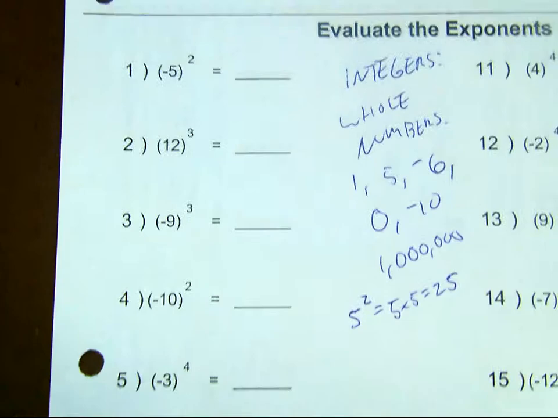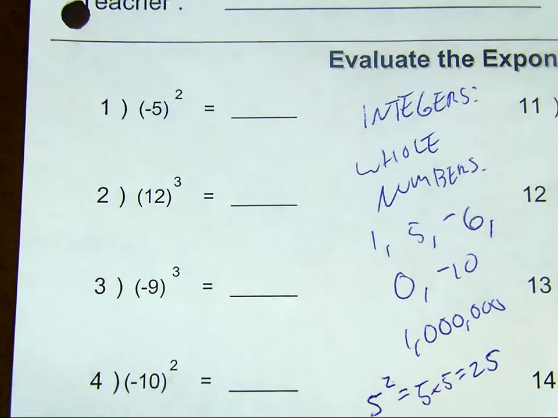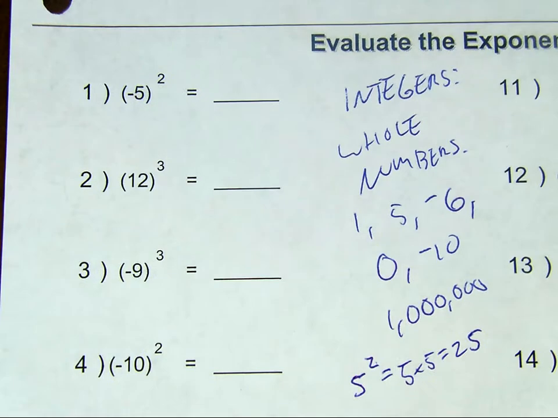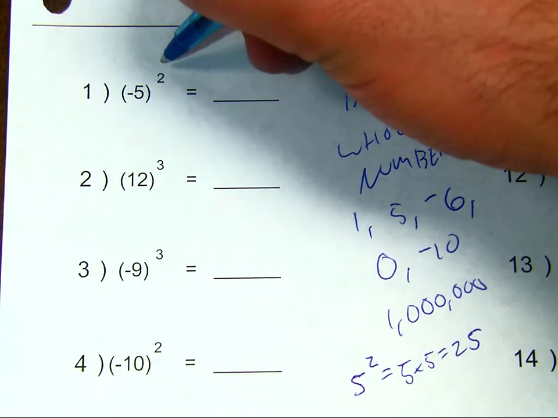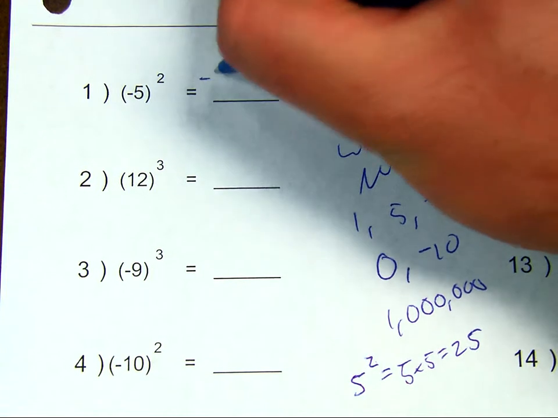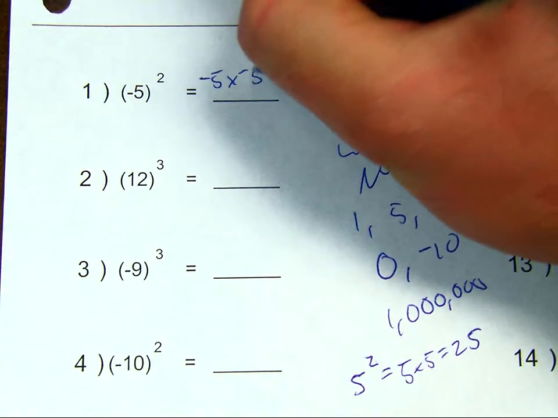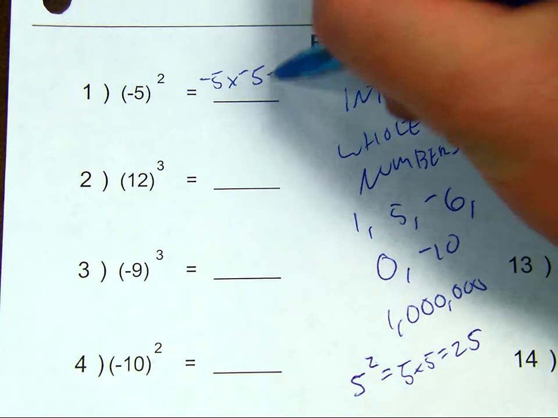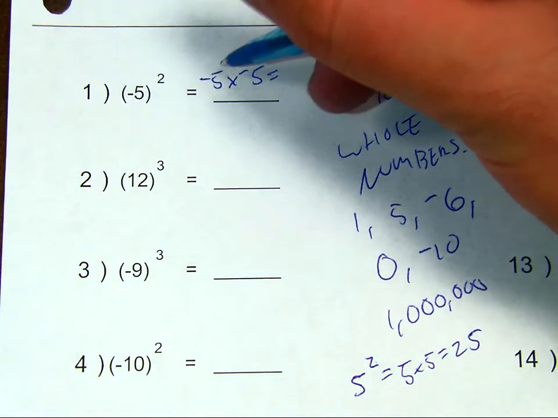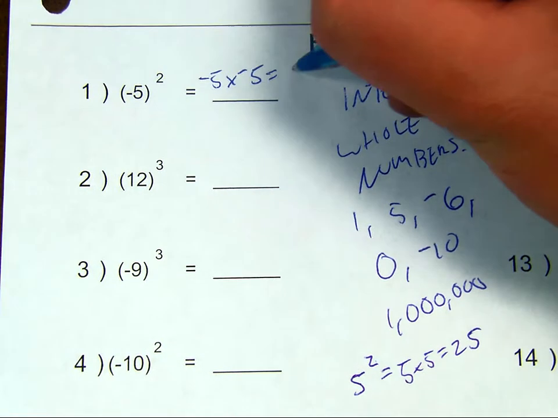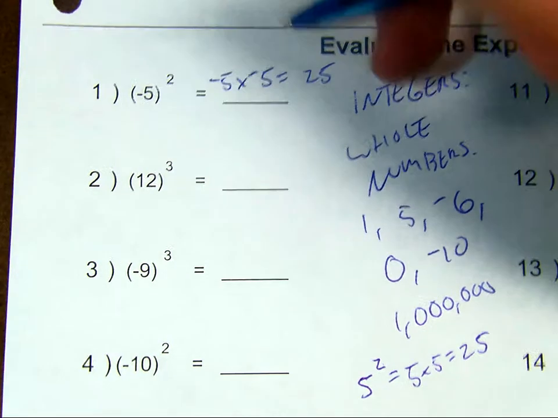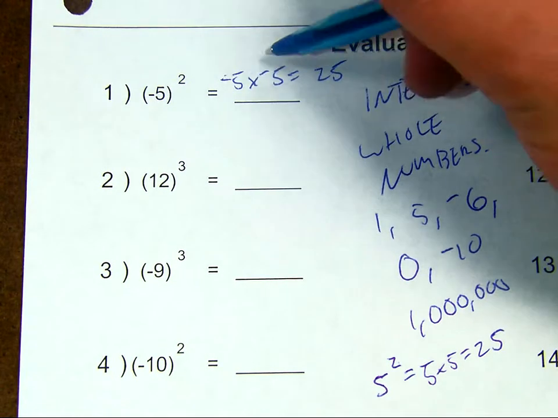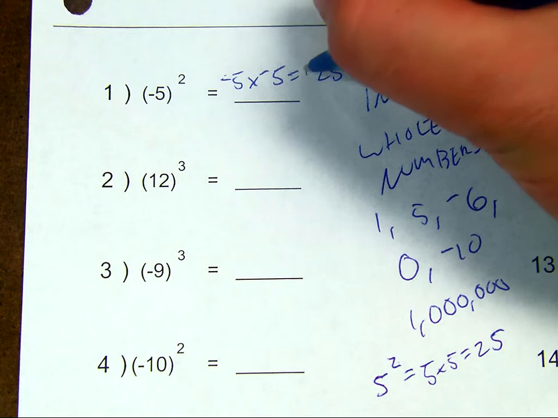Now, what if that integer that we're multiplying by itself using the exponent is actually negative? We have -5 to the second power. So what we do is we have -5 times -5. What I like to do is first attack the numbers, then attack the signs. 5 times 5 would be 25. Now we also know that when you multiply a negative times another negative, that will be a positive.